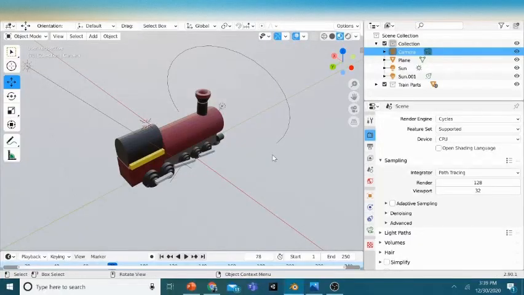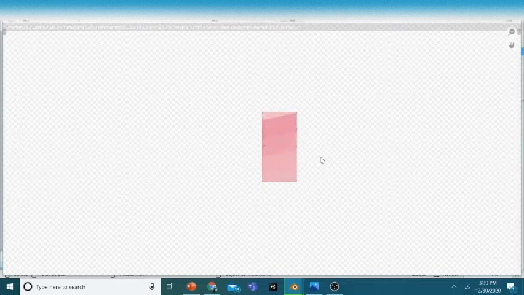Now you might see it's rendering slowly, because Cycles takes some time to render. If you have a graphics card, it'll render fast. I don't have a graphics card, so it'll take some time. I'll see you after the image is rendered.